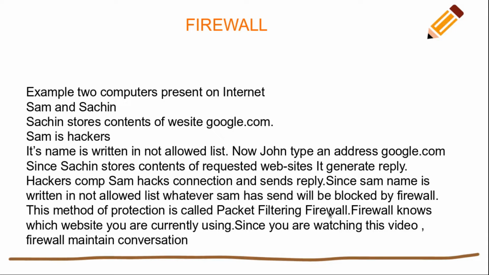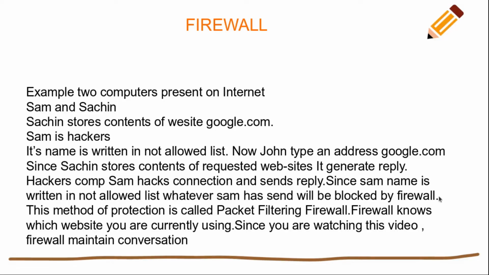There are different IP addresses on the internet, some legal and some fraud, and they can be recognized easily by the firewall. That is why, with the help of a packet filtering firewall, you can know which IP addresses are fake and which are legal.